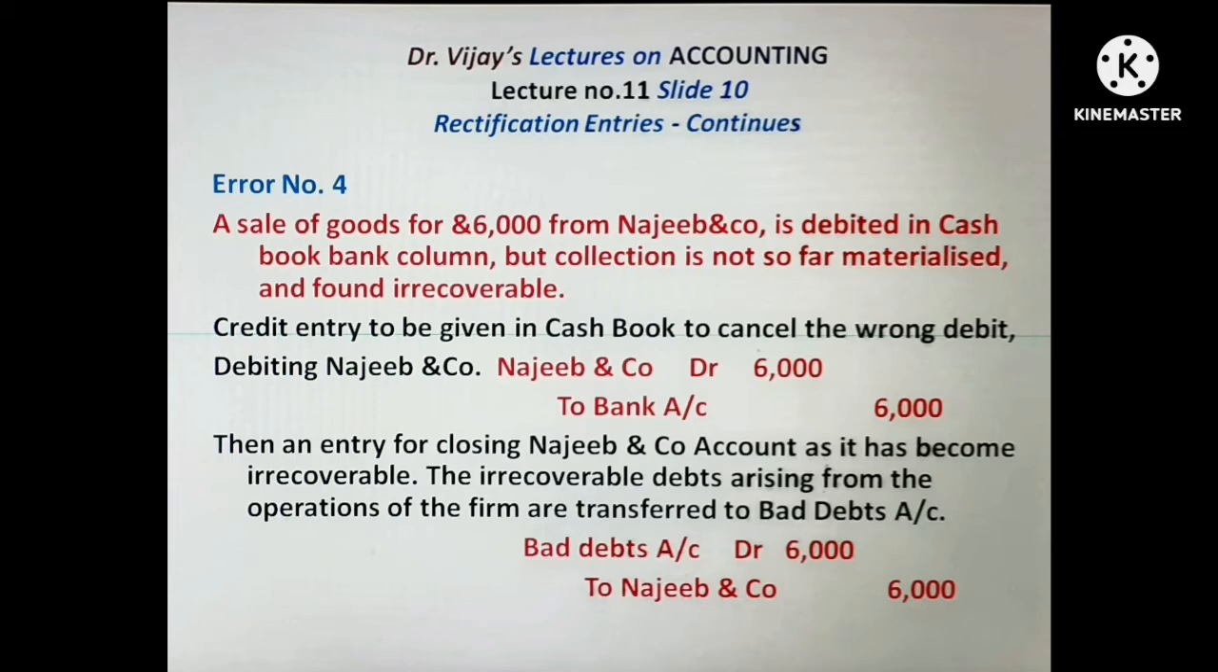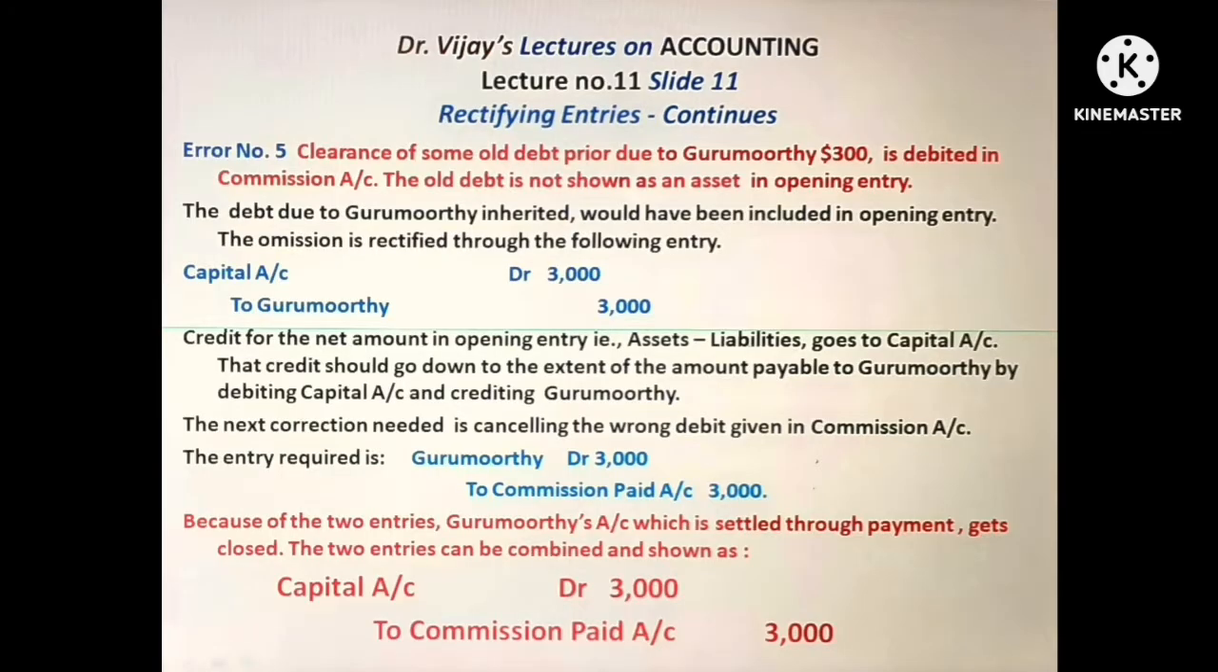So the entry required is bad debts account debtor to Najib and Company $6,000. As a result, the entry will get cancelled from the cash book and Najib and Company account will also get closed, and the $6,000 will get debited in bad debts account.